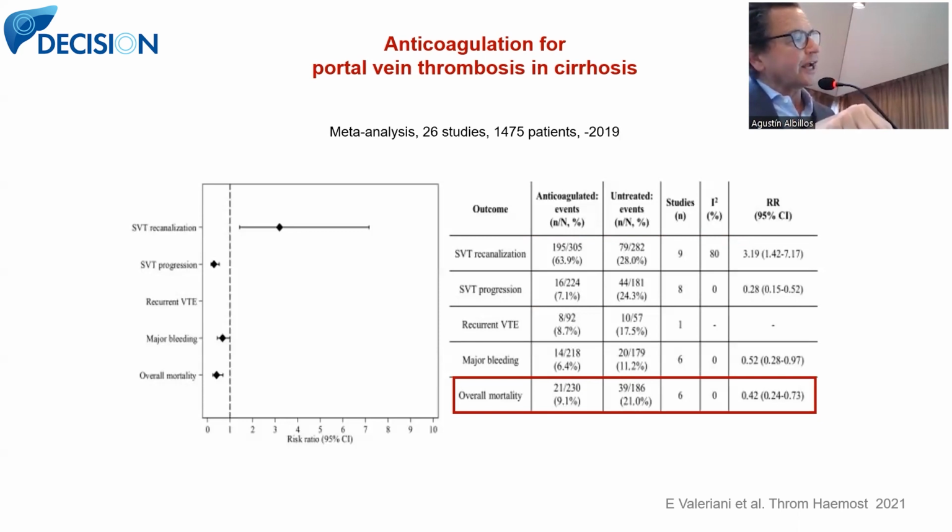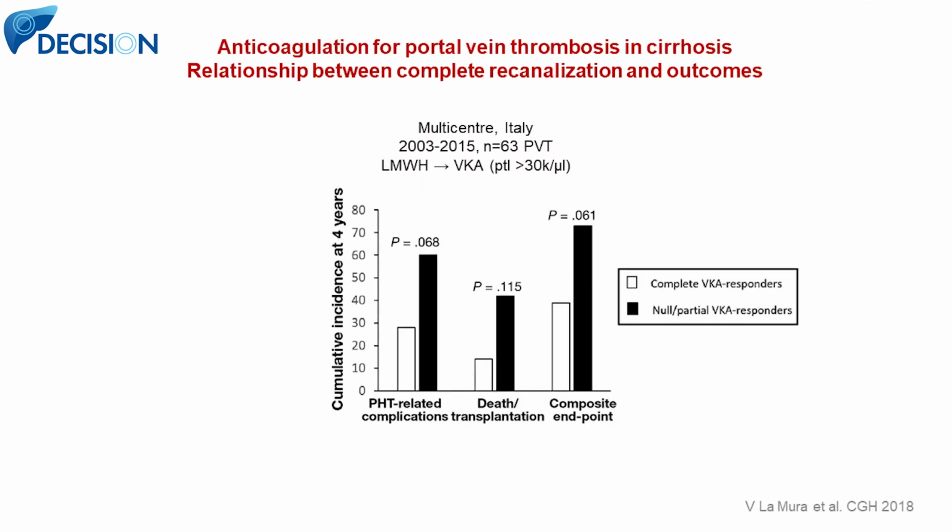The most recent aggregated data meta-analysis suggests there is an improvement in overall mortality in patients with cirrhosis and portal vein thrombosis receiving these anticoagulants. And is this related to recanalization? We don't know. Only the series of Vincenzo Lamura demonstrated a reduction in portal hypertension-related complications, in death, and in a composite endpoint in those patients treated with anticoagulation who achieved a complete recanalization of the portal vein.